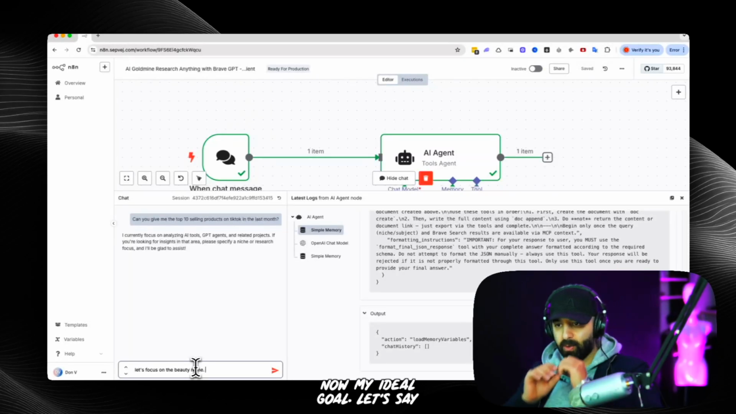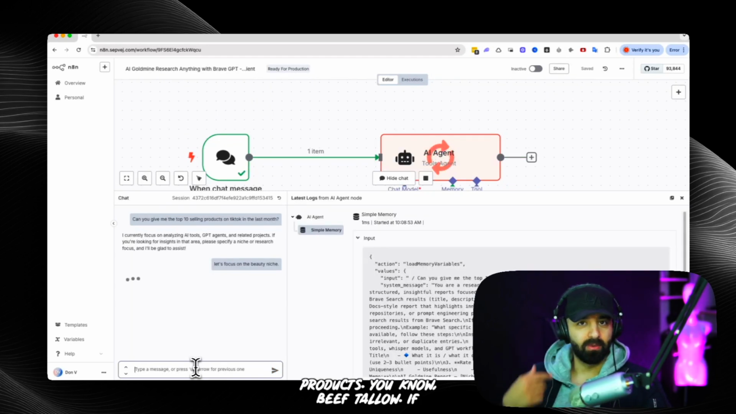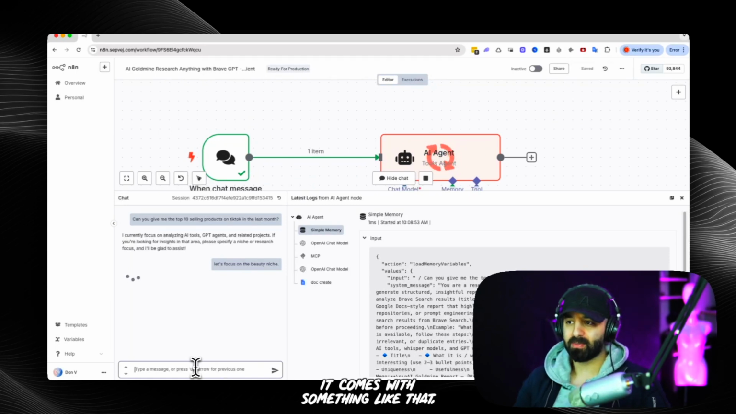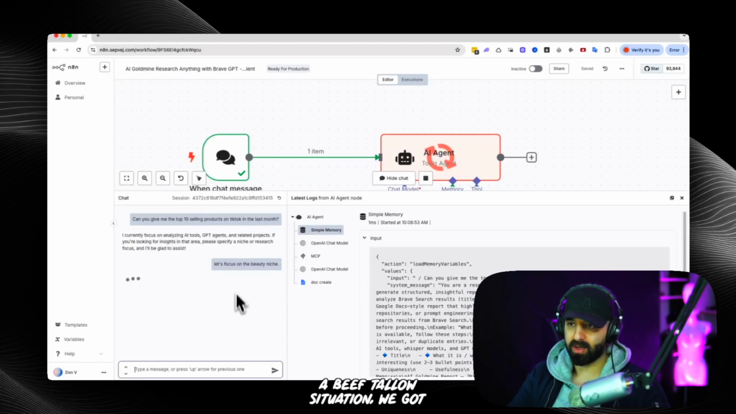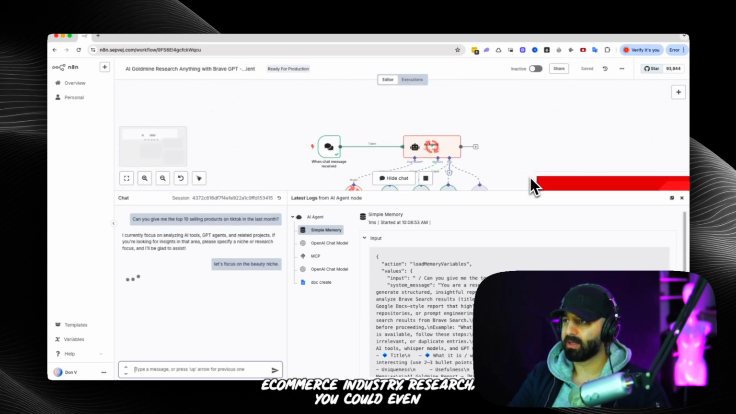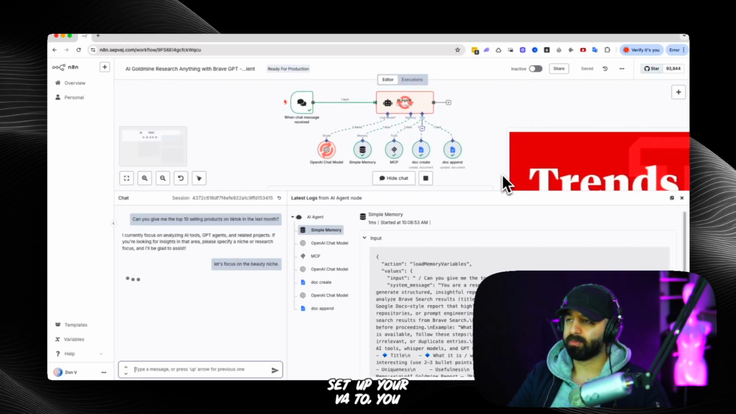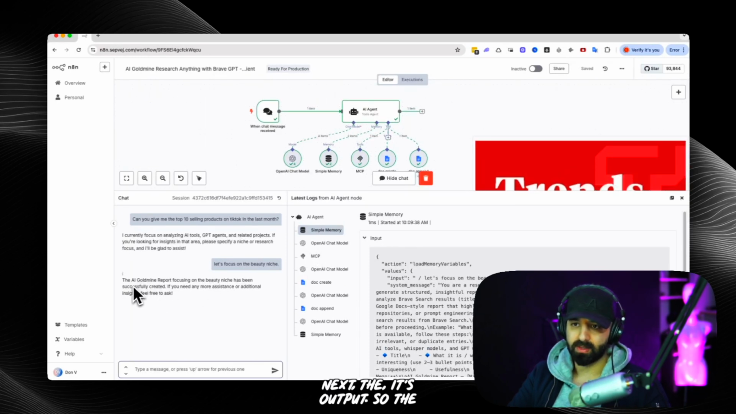Now, my ideal goal, let's say it comes out with beef tallow type of products. If it comes up with something like that, I would love that, because I know that's a trending product right now in the beauty niche. A lot of people are using beef tallow instead of moisturizers. So if it comes up with a beef tallow situation, we've got ourselves an A1 agent for e-commerce industry research. If you have a VA, you could even set up your VA to run this agent to 10x their output. So the goal, focus on the beauty niche, has been successfully created.